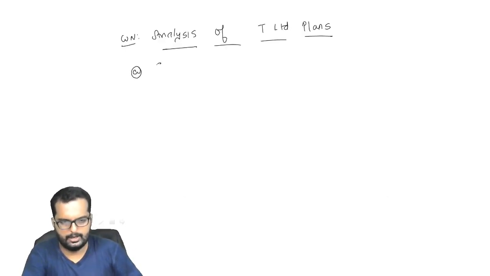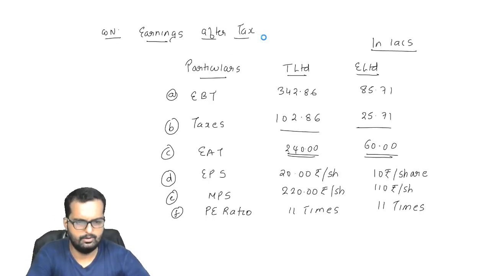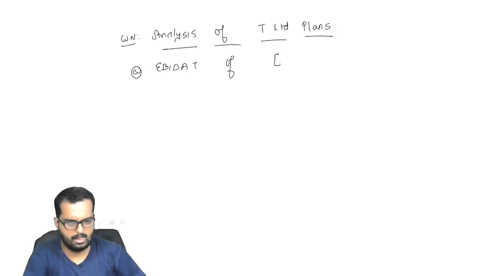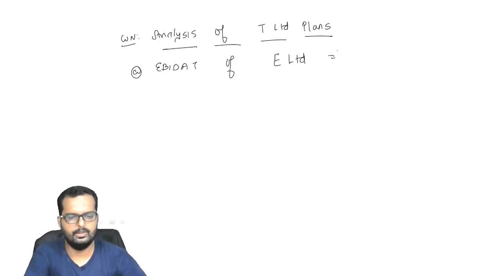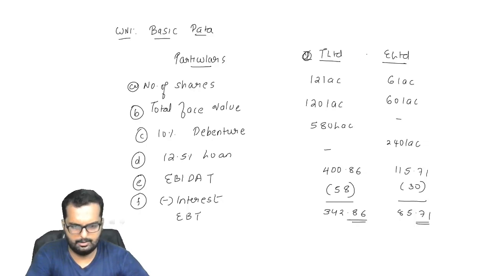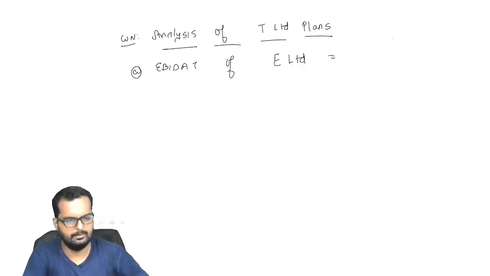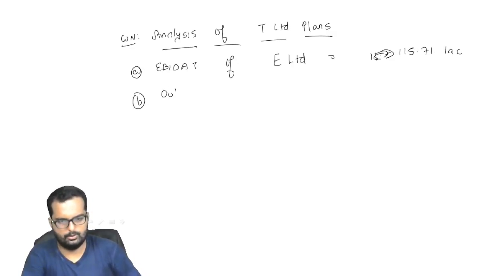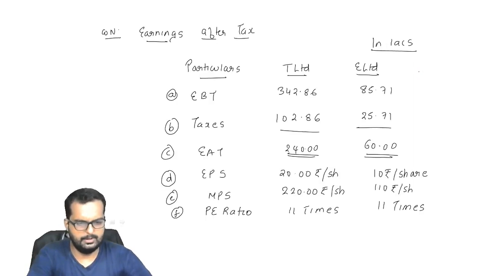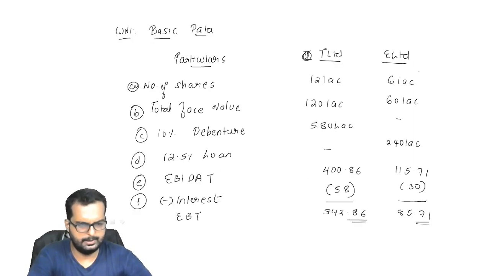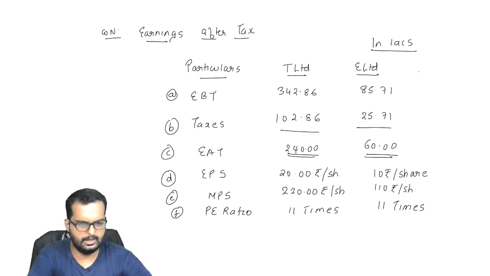So point number A will be EBITDA of E Limited. How much is the EBITDA of E Limited? Is it 115.71 lakhs, reduced by the outstanding debt. So point number B will be the outstanding debt. Now tell me how much is the outstanding debt that you are having over here? Is it turning out to be 240 lakhs?